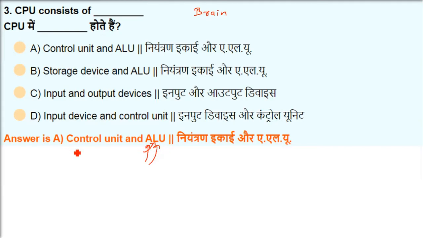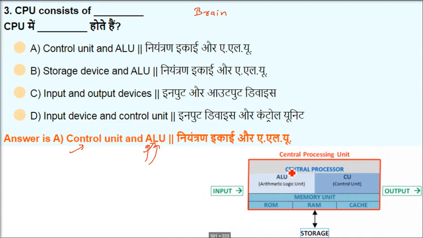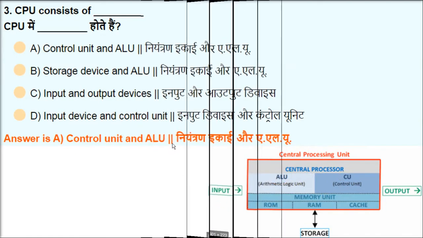And in order to control this operation, when to send the data, and what data to send, the control has to be there. For that we have a control unit. So this is the central processing unit. If you take input and output as external, inside this central processor you have an ALU, arithmetic logic unit, and a control unit. All these memory units, input, output, RAM, ROM, cache, interact with it, so we have to have a control unit for that.